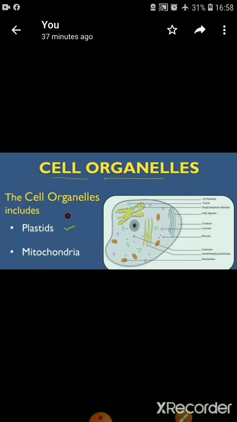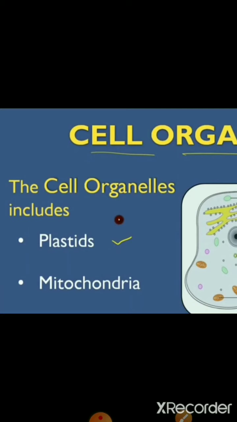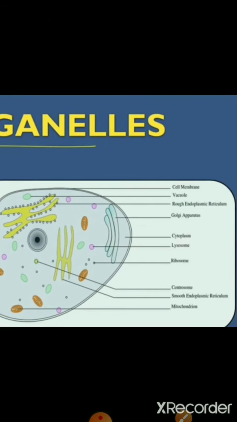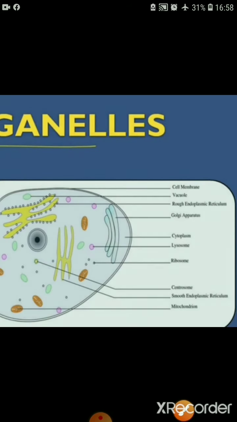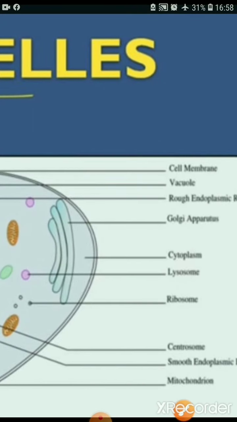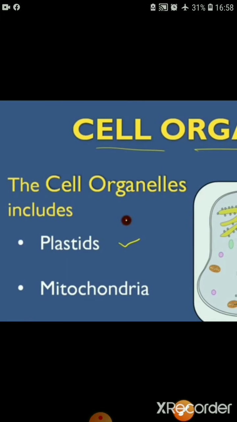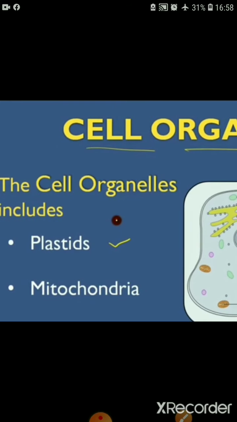So cell organelles include plastids and mitochondria. Here, as we already talked, this rod type shape you are seeing, right? That is called mitochondria. This orange color, rod like shape, that is called mitochondria.